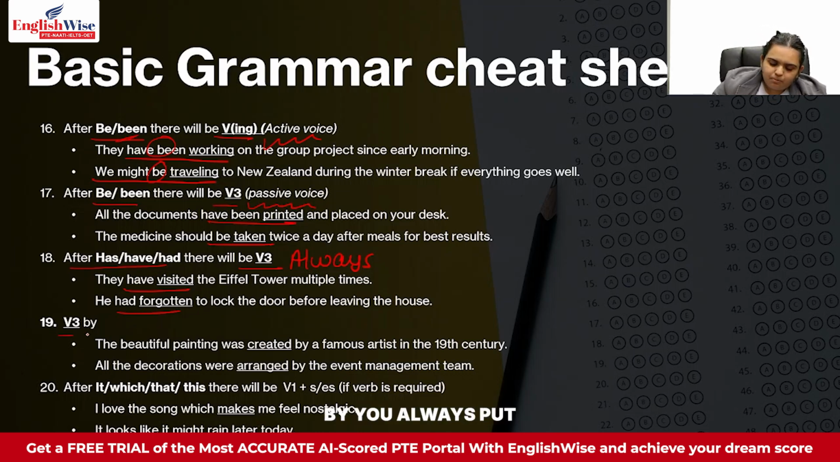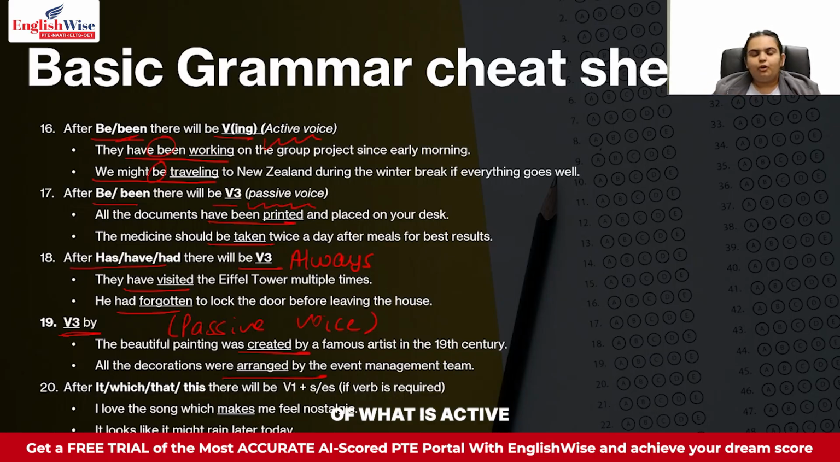Next thing, before by, you always put V3. So before by, you always put V3 over there. For example, the beautiful painting was created by a famous artist. All the decorations were arranged by the event management team. So before by, you always put the V3 form. Okay. Now this is coming because of the passive voice rule. That means in passive voice, we always have a by over there, like so and so was done by so and so person. So this rule is coming from the passive voice sentence formation.